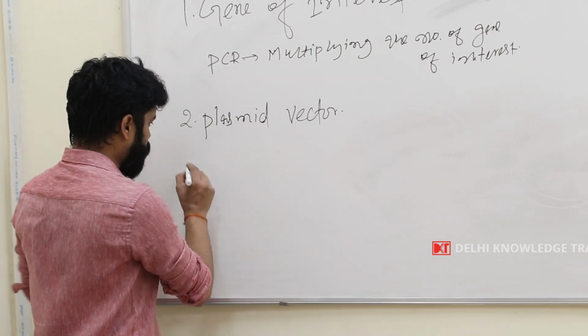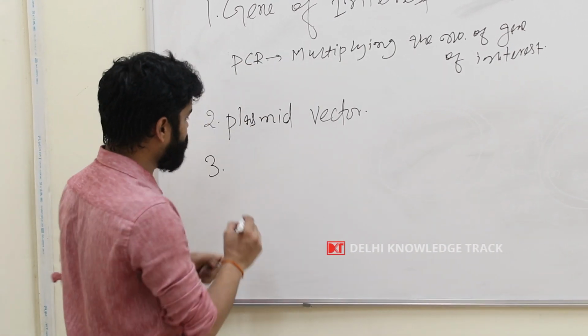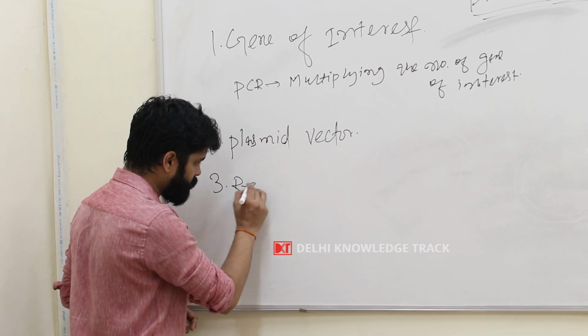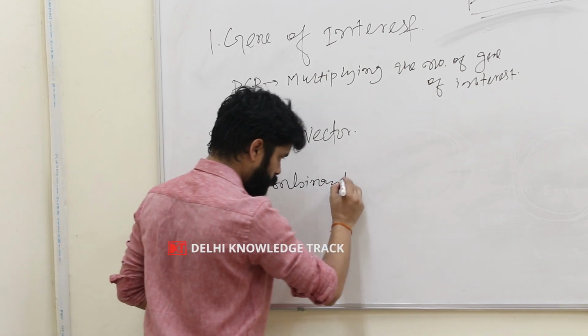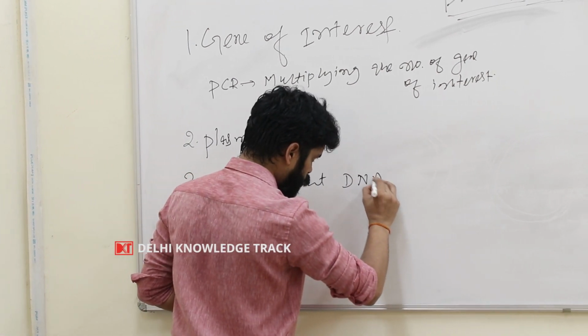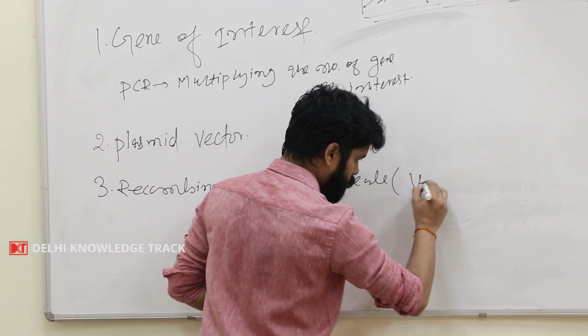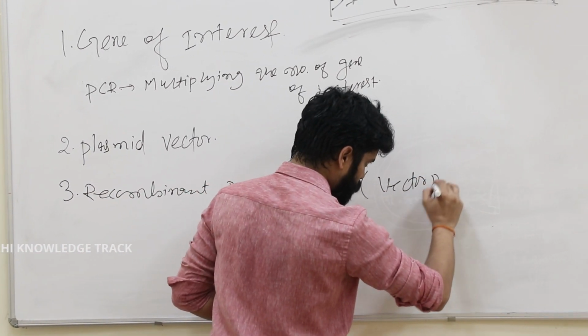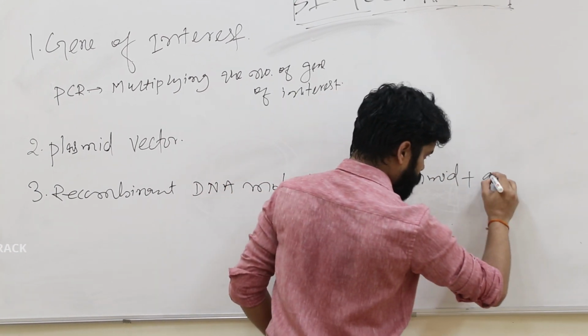So we have used a plasmid vector for ligation of the gene of interest and creation of the recombinant DNA molecule, that is vector plasmid plus gene of interest.